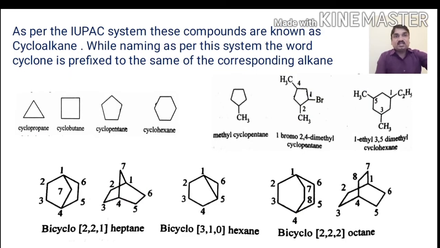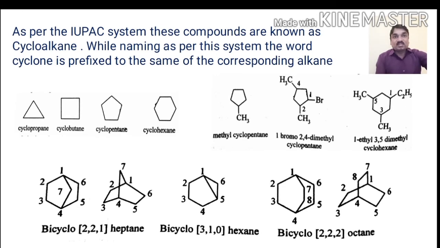As per the IUPAC nomenclature system, these compounds are known as cycloalkanes. While naming, the word cyclo is added as a prefix to the corresponding alkane. Here the number of carbon atoms in the following molecules is 3, 4, 5 and 6.